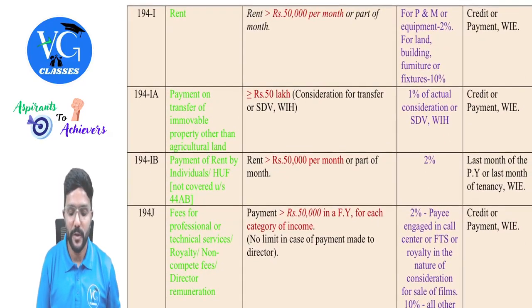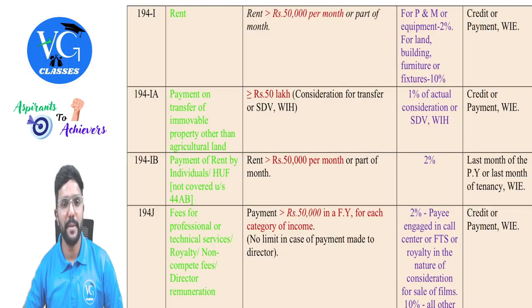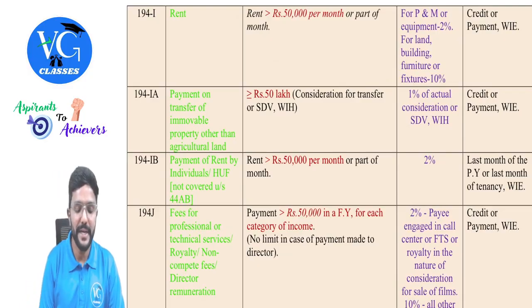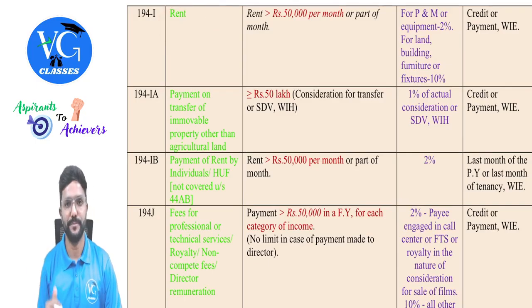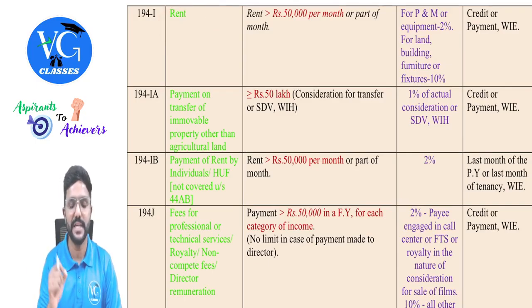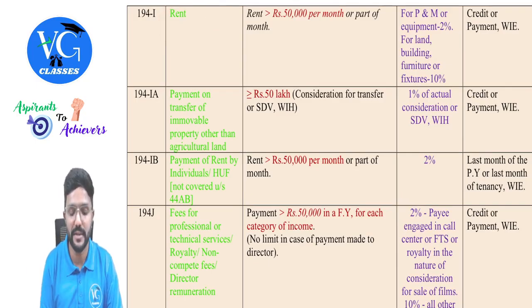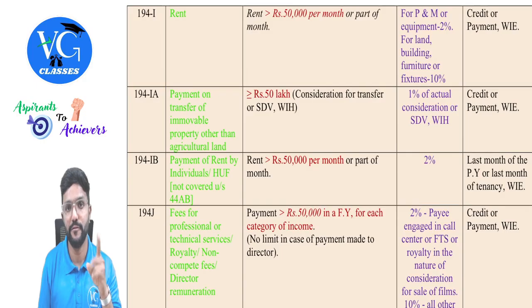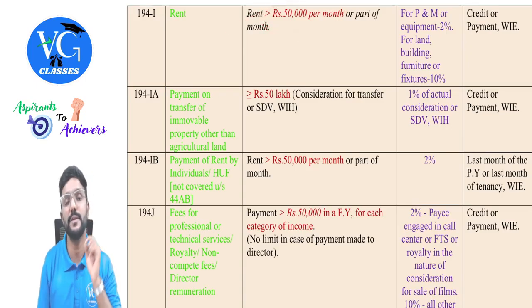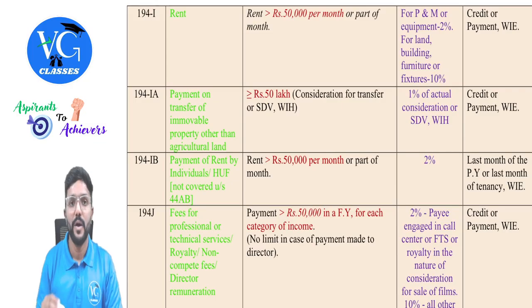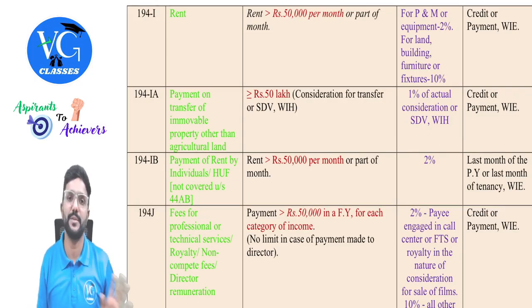Okay. 194I also, there is an amendment in the threshold limit, which is very important. So if any rent is paid by a tenant to the owner or landlord, TDS has to be deducted if the rent paid per month is more than 50,000 per month. Please be careful. Previously it was per annum, some threshold limit was there, but now they have made it per month, more than 50,000 per month. Okay. On the rental income, whatever the tenant is paying to the owner, TDS has to be deducted.